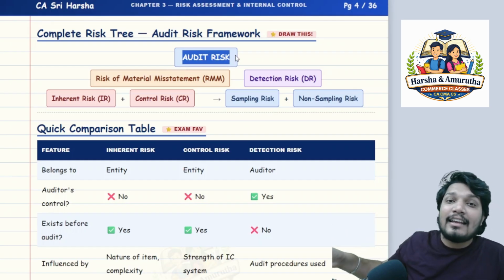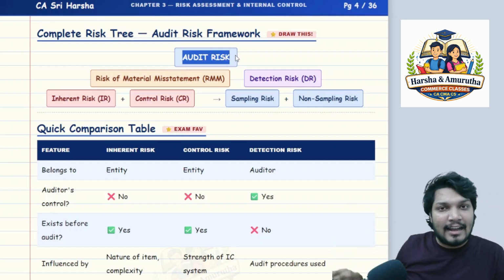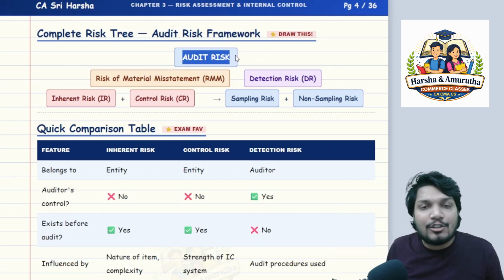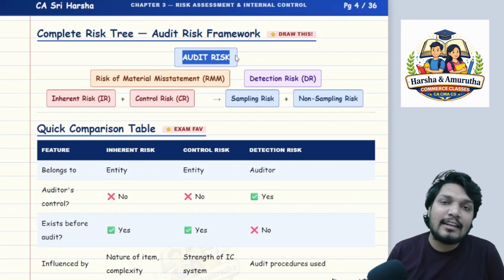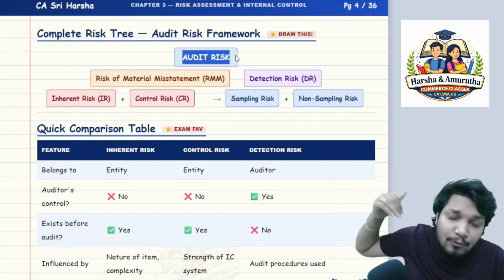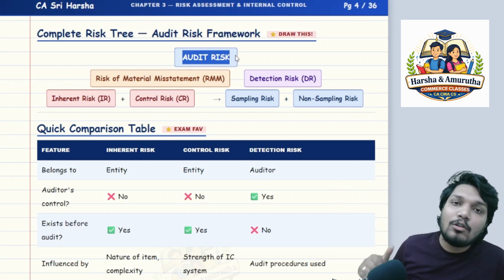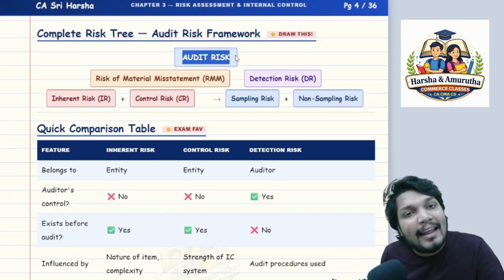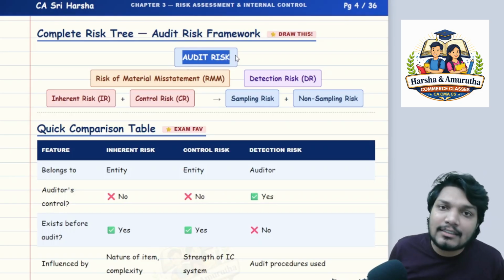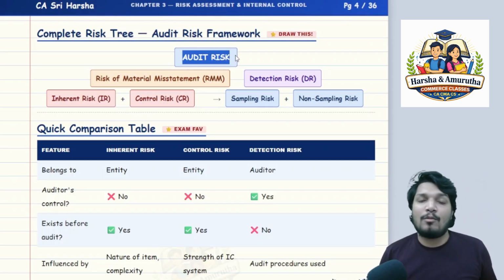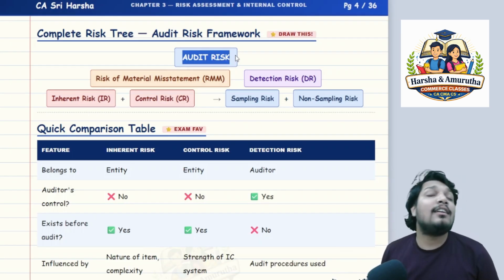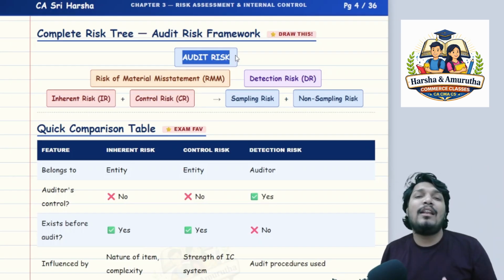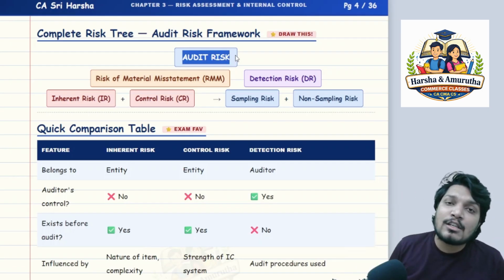Detection risk is from the auditor's angle, where he is applying procedures, he is doing his judgment, he is doing everything that is needed. But again, his audit procedures might fall short. To what extent? He is unable to detect. That could be a detection risk. His sample size could be a main reason. So what is the agenda here? What is the branch here? The sampling risk and non-sampling risk are forming the branches for detection risk.